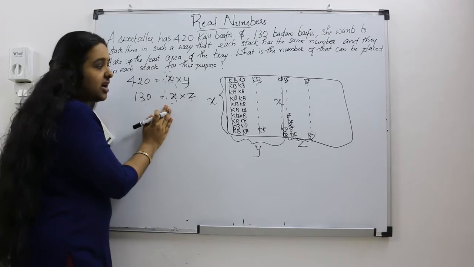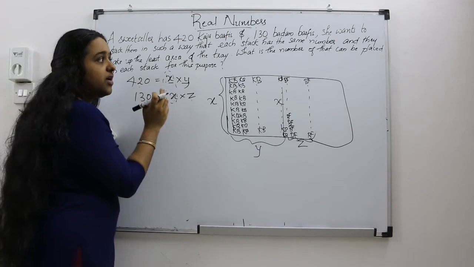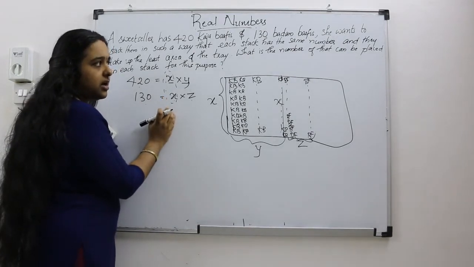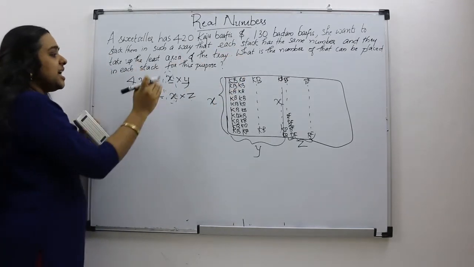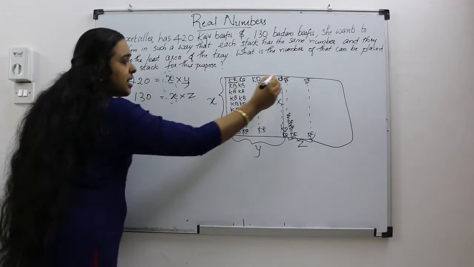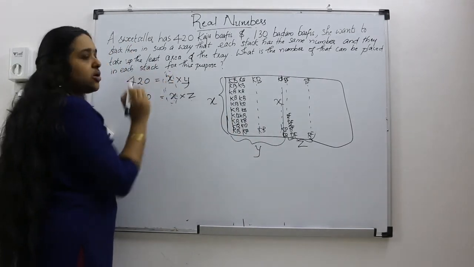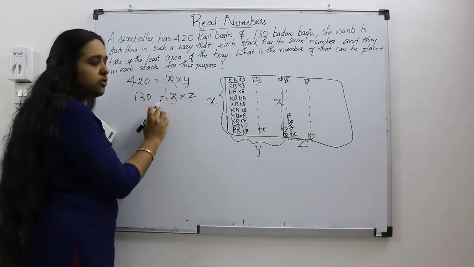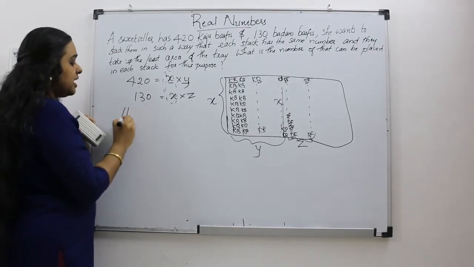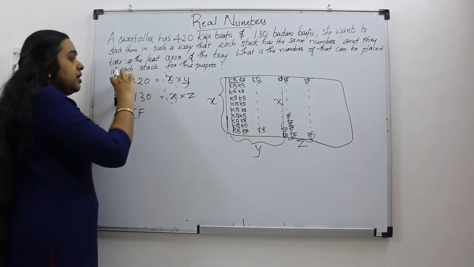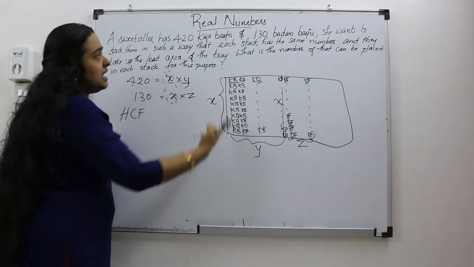That means we have to find what? We have to find x. And what is the number that can be placed in each stack? It is number x, no? So we have to find x. That is a common factor in both of these. That means the highest common factor of 420 and 130 will be the number which is placed in each stack.